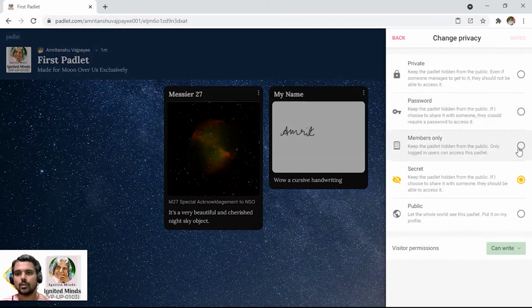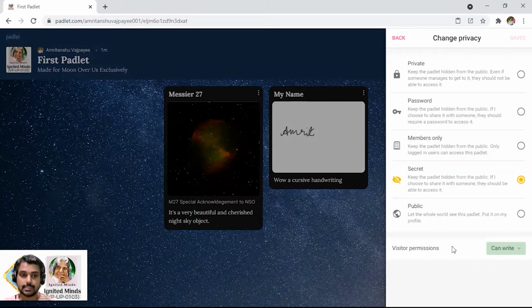Then there is the option for members only: those who are logged in, that is, who have an account on Padlet, only they can see. This is indeed a good option. By default, it's secret, so the Padlet is hidden, but if you provide the link to somebody else, they can access it. Otherwise, the public option is also there. So let me keep it as secret, so that if I provide the link to somebody else, yes, the people will be able to log on.